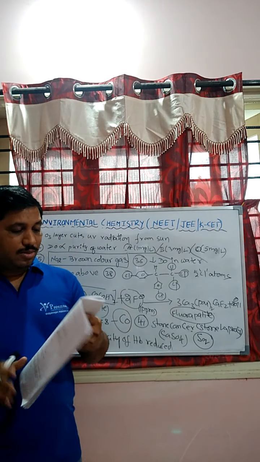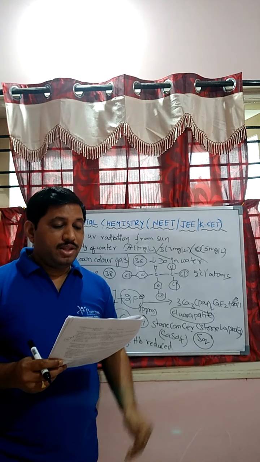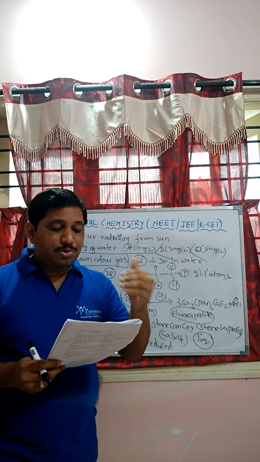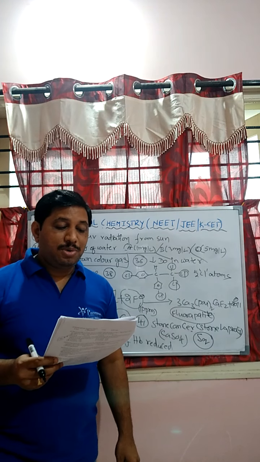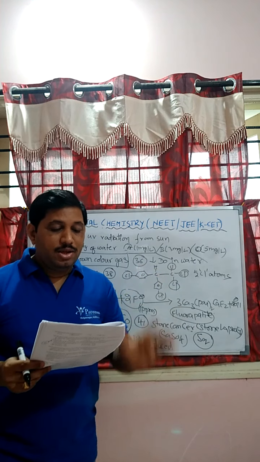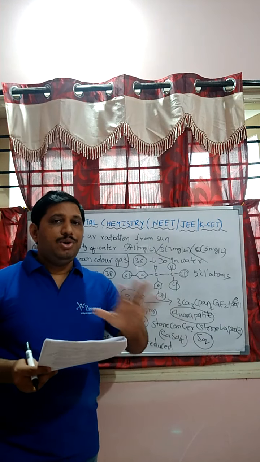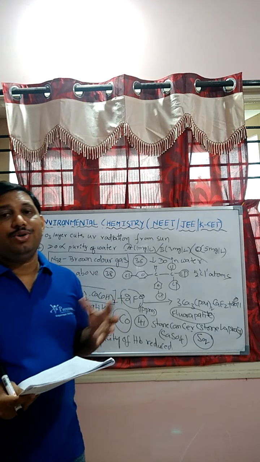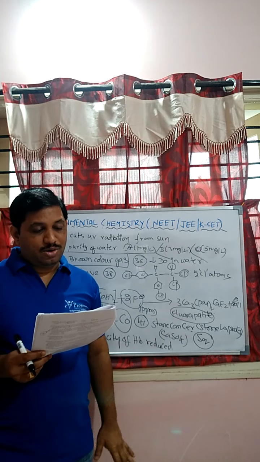Next one, students, question number 42. For the following equilibrium in which carbon monoxide combines with hemoglobin in the blood, HbO2 plus CO in equilibrium with HbCO plus O2, delta G is less than 0. We know, students, this reaction indicates carbon monoxide combining with hemoglobin to form carboxyhemoglobin.